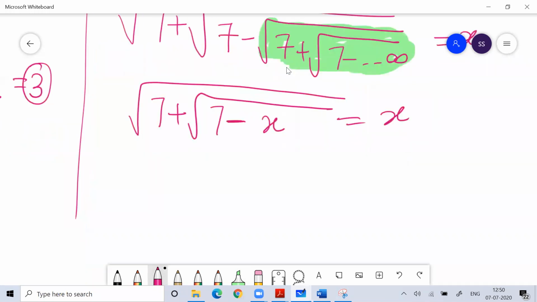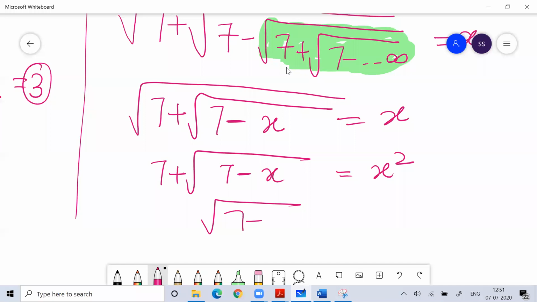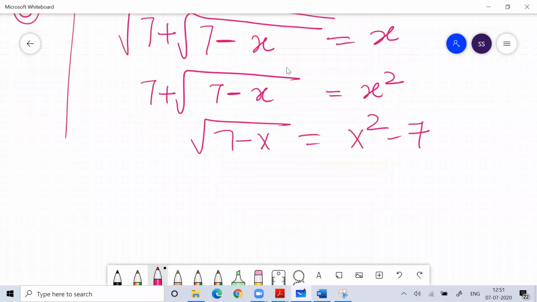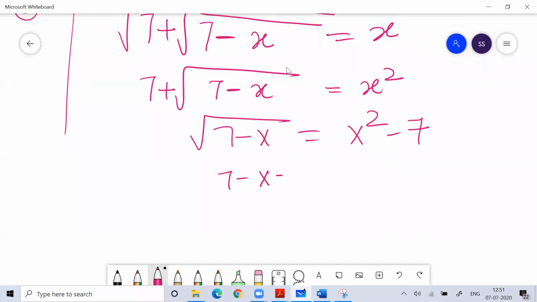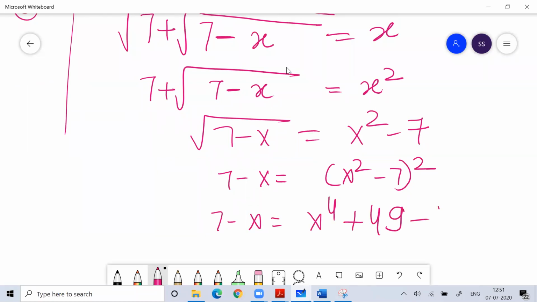Now do squaring both sides. So 7 plus root of 7 minus x equals x square. Now you can write root of 7 minus x equals x square minus 7. Again squaring both sides, 7 minus x is equal to x square minus 7 whole square, which is x to the power 4 plus 49 minus 14 x square.